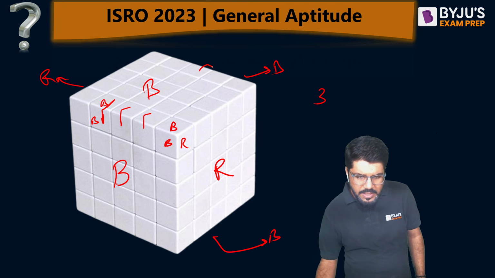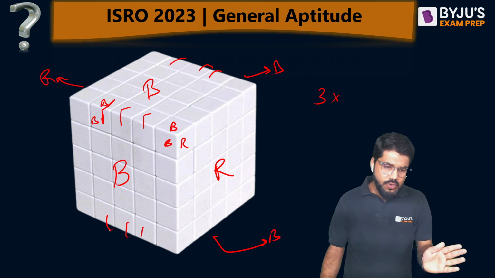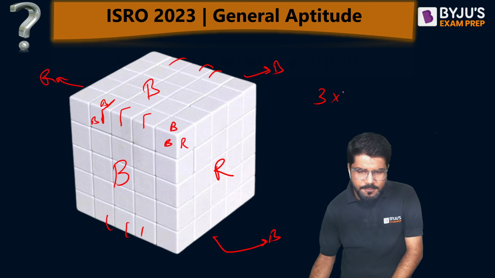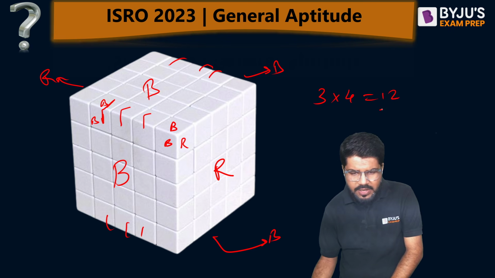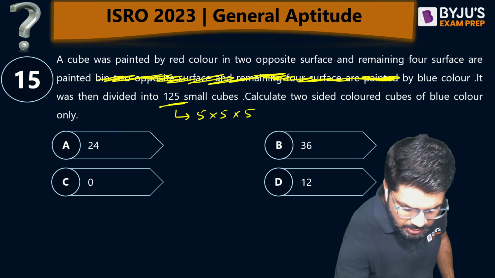This is also blue and blue. Yeah, these 3 will be here. Where also? This also, because bottom is also blue. 3 here and 3 on that side which is not seen to you, opposite to this layer on the other side. So total how many? 4. 3 4s are 12.